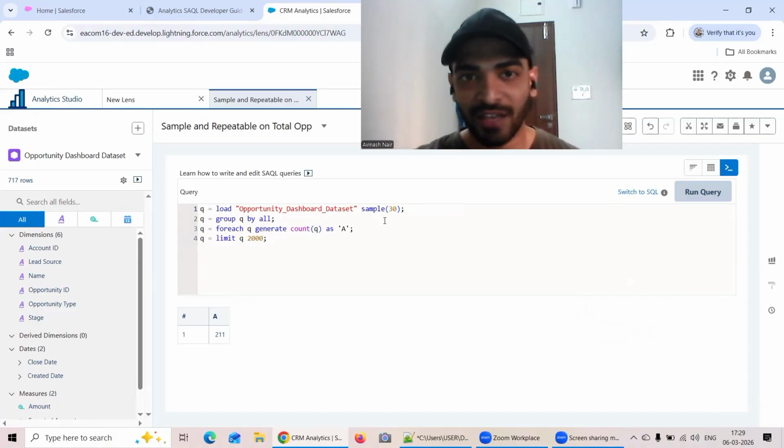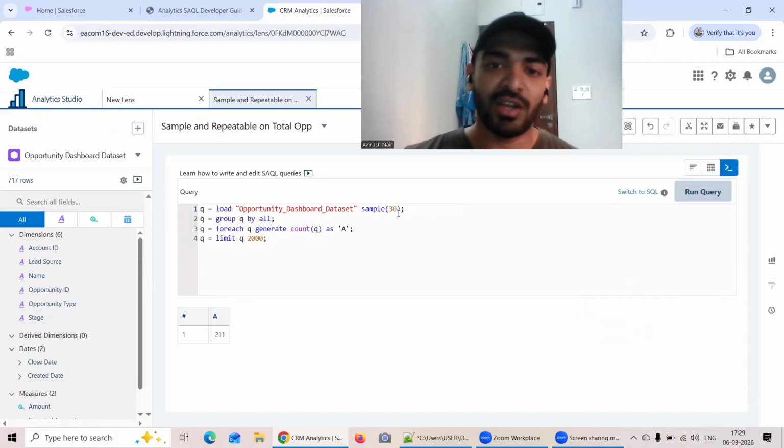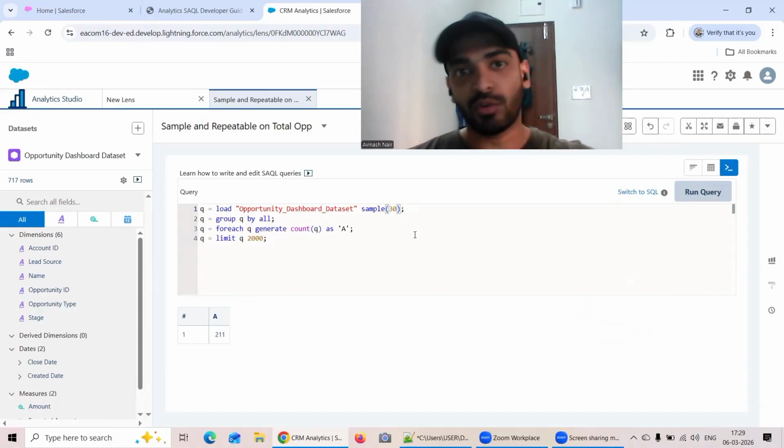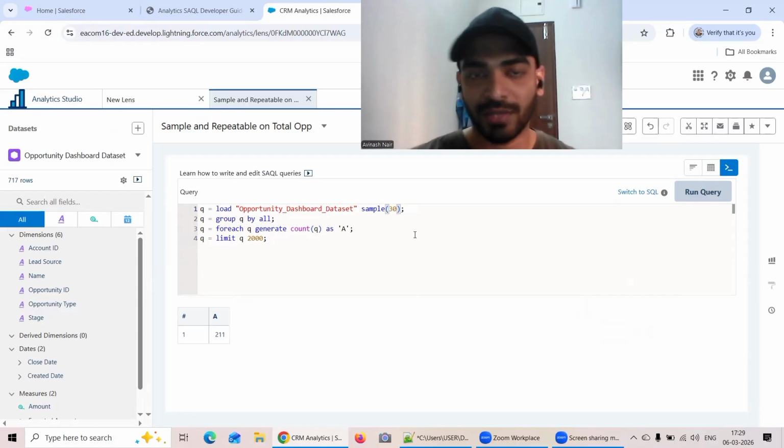This is something I've seen. We can check this at a later stage as well. So in that way, you can always go for repeatable, where every time you implement that query, it will give you that fixed number. So today, if I just give sample 30 and I know that my number of records are not changing, today it is showing 211, tomorrow it might show a completely different number, 215, 216, 202. It behaves a bit eccentric, but once you give that word repeatable, it will ensure that it will give you that number.